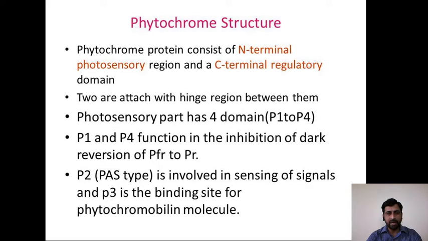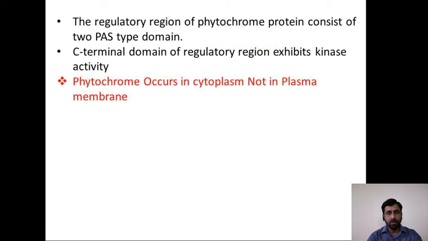P2, that is the PAS type, is involved in sensing of signals and P3 is the binding site for the phytochromobilin molecule. The regulatory region of phytochrome protein consists of two PAS type domains, and the C domain of the regulatory region exhibits kinase activity.